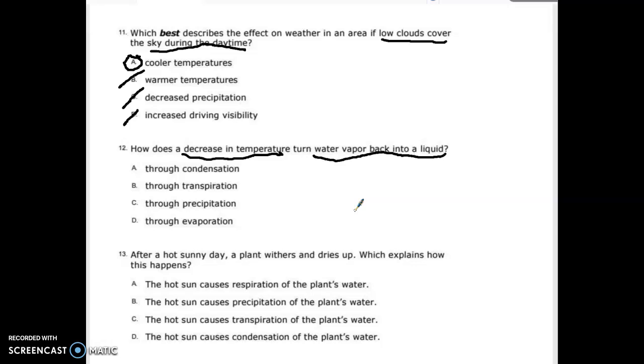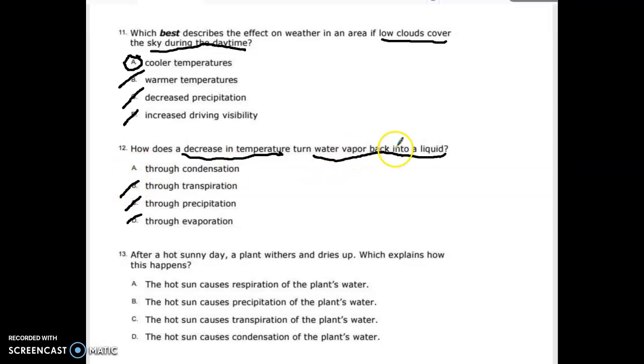Does precipitation have anything to do with turning water vapor back into a liquid? No, that's a form of water that falls from the atmosphere to the earth. Transpiration, I know that has something to do with plants, and it's kind of like quote unquote plants sweating. So we know that the answer is not B. Now, we know that water can go through different changes in its state. What do I mean when I say vapor turns into a liquid? That is not evaporation. Evaporation is when a liquid turns into a vapor. And again, this goes back to when we had heat exchange, chemical and physical changes, states of matter. You need to remember those older words.